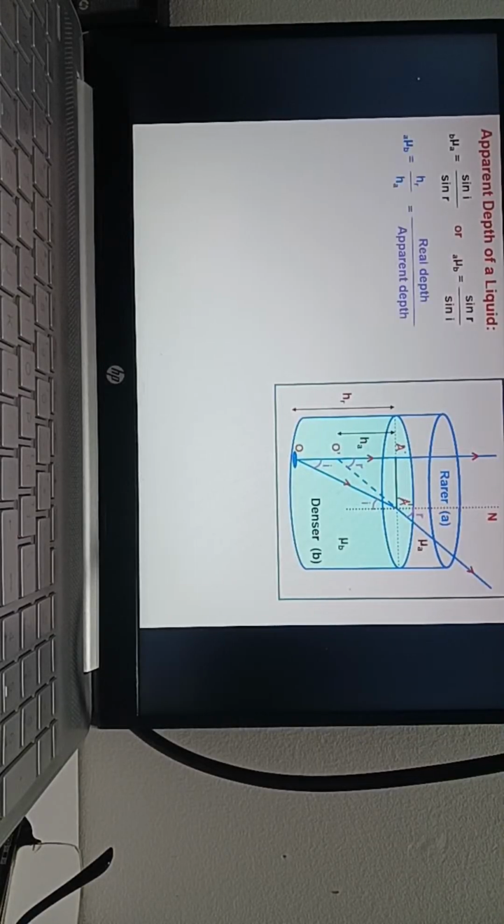Next, refractive index is HR by HA. How has this come? Real depth upon apparent depth. The derivation is not given here, just try to realize it. What is sin R? Sin R is A dash O divided by A dash O dash. Am I right?